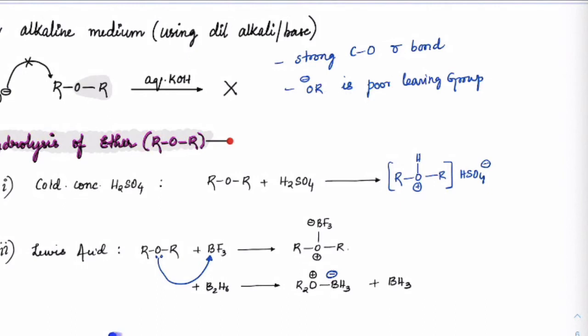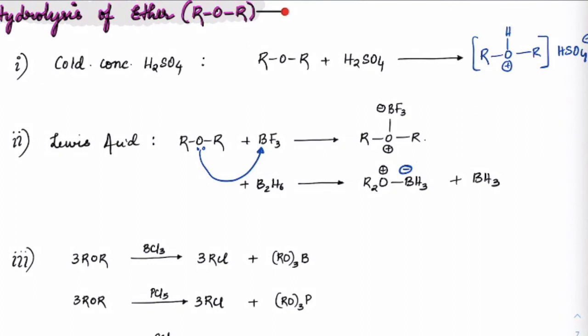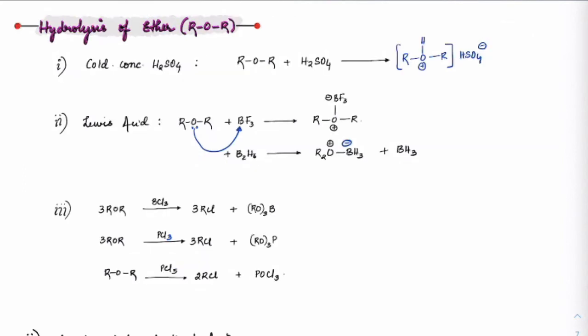But when you treat that with BCl3, correct? Now because between boron and chlorine the bond is weaker, Cl minus will come out and attack back, so that it will end up in alkyl halides. So with BCl3, similarly with PCl5 and PCl3, we will see this reaction end up with alkyl halides. So far I have used simply cold concentrated H2SO4 or Lewis acids.